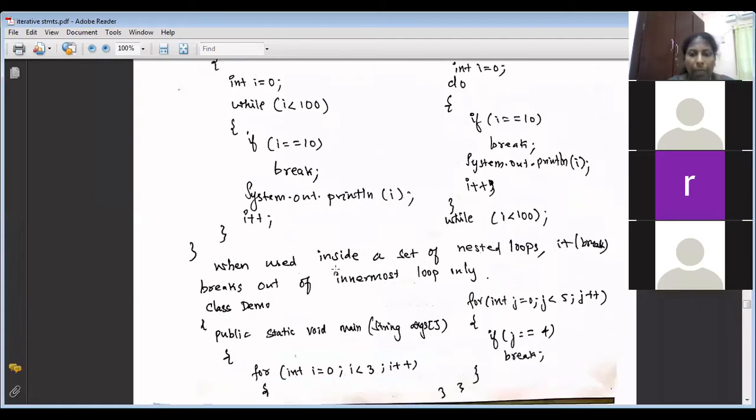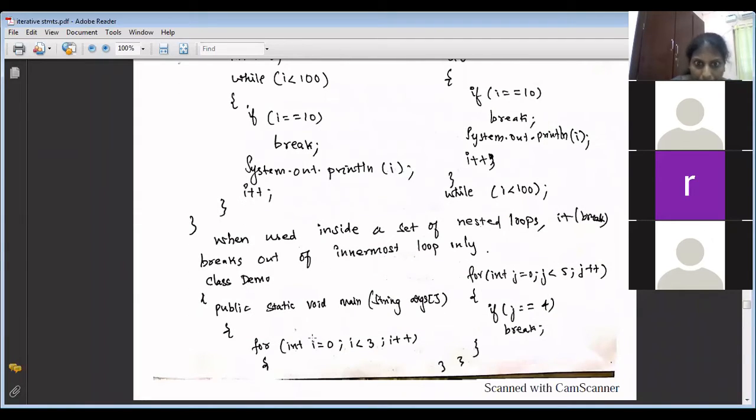Now tell me, in case of nested loops, what happens? There is one for loop, and within that for I have another for, and nested inside it I have one if condition. Now break will terminate which for loop? The inside for loop. So when i equal to 0, j becomes 0, 1, 2, 3. When j equal to 4, it breaks and goes to which place?